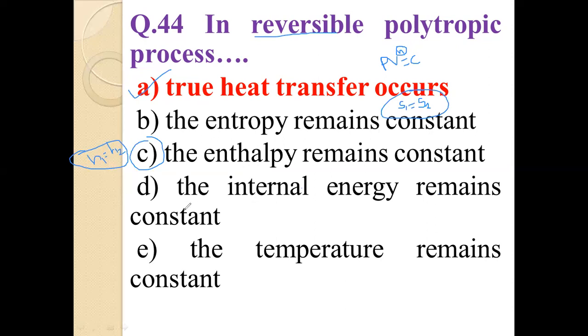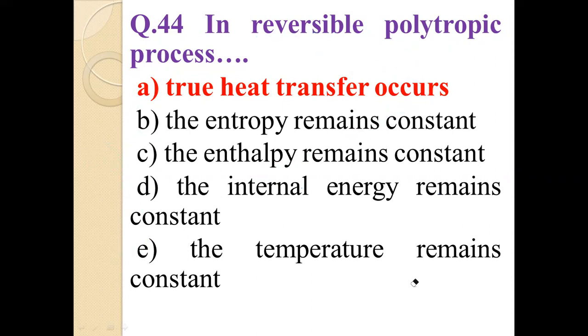The internal energy remains constant, this is also not the answer. And temperature remaining constant is known as an isothermal process. So the correct answer is option A: true heat transfer occurs in a reversible polytropic process. So for question number 44, option A is correct, friend.